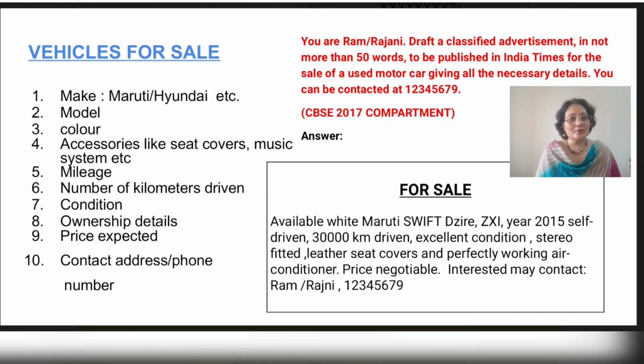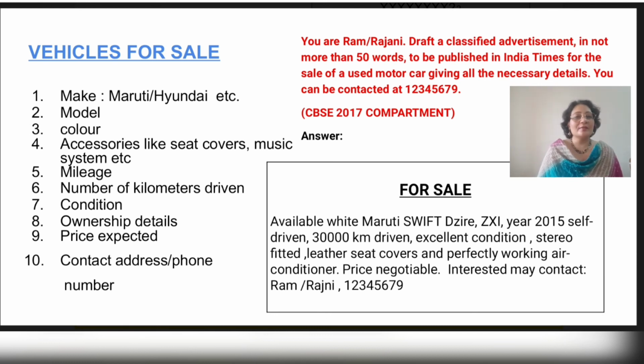Let's take a look at the value points to be covered for the sale of a vehicle. We'll mention the make, model, color, accessories like seat cover, music system, mileage, number of kilometers driven, condition, ownership details and price expected, along with the contact address and the phone number. Let's practice it with a question.